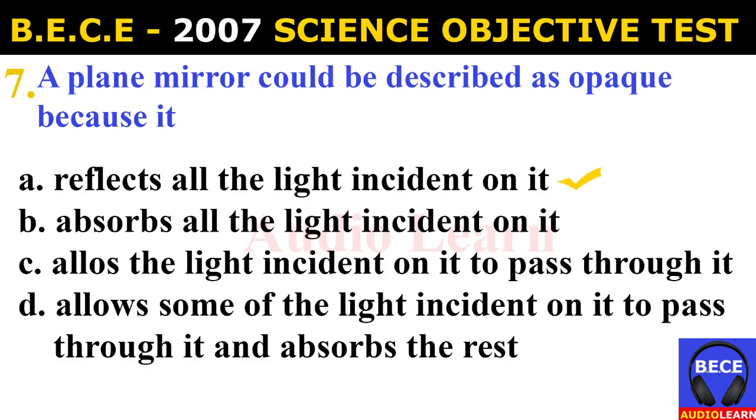Number 7. A plane mirror could be described as opaque because it A. reflects all the light incident on it, B. absorbs all the light incident on it, C. allows the light incident on it to pass through it, D. allows some of the light incident on it to pass through it and absorbs the rest. And the answer is A. reflects all the light incident on it. A plane mirror could be described as opaque because it reflects all the light incident on it.